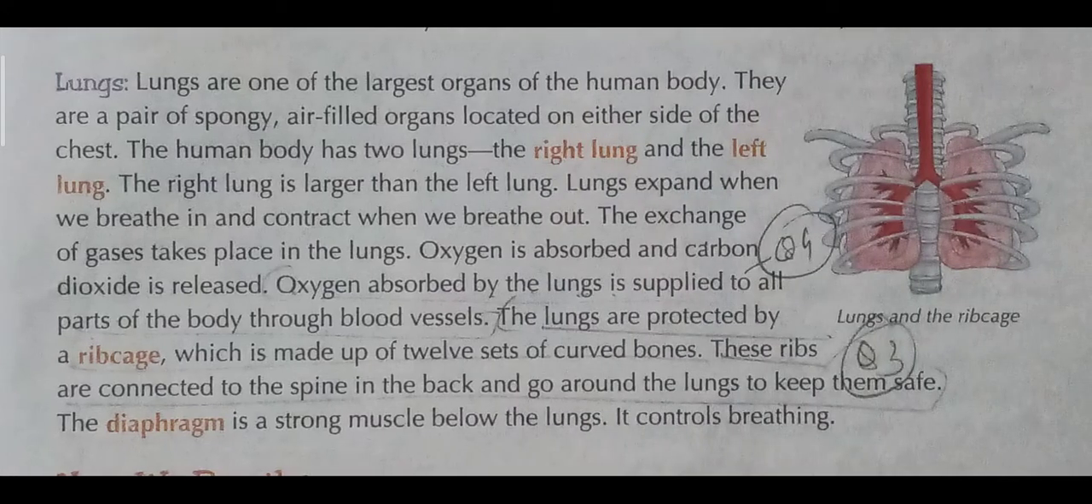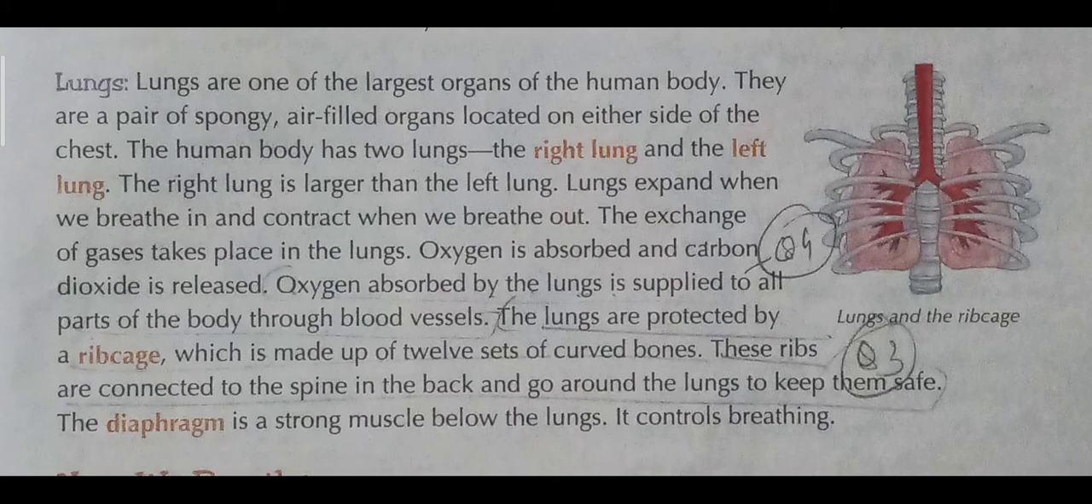Also about the lungs, it is written here that lungs are one of the largest organs of the human body. They are a pair of spongy air-filled organs located on either side of the chest. The human body has two lungs, the right lung and the left lung. As I told you before in the classes, the right lung is larger than the left lung. Lungs expand when we breathe in and contract when we breathe out. The exchange of gases takes place in the lungs. Oxygen is absorbed and carbon dioxide is released. Oxygen absorbed by the lungs is supplied to all parts of the body through blood vessels.